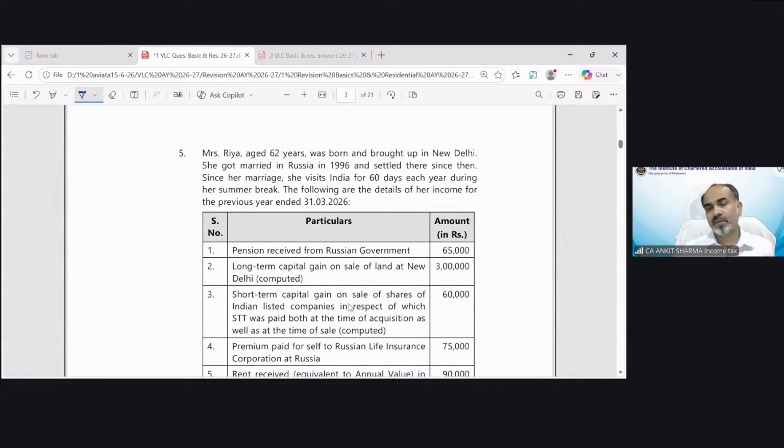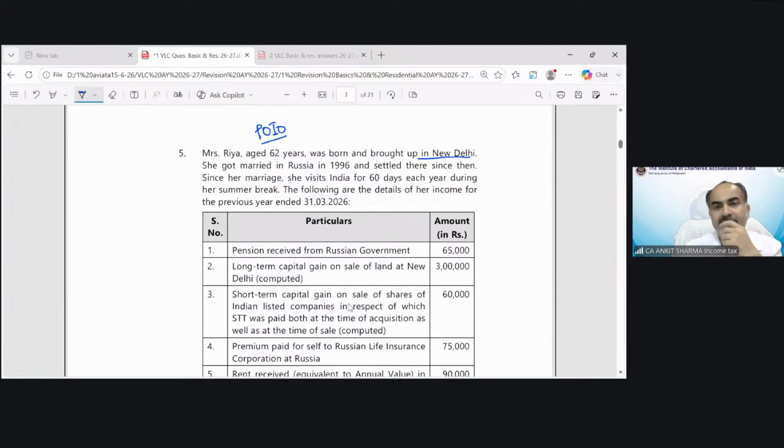So first thing, we have to find out whether it's a special case or normal case. Tell me, students, special case or normal case? As you can see, she was born and brought up in New Delhi, so we are assuming she is a person of Indian origin.